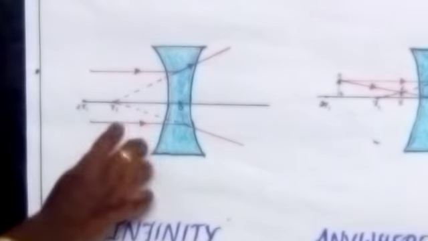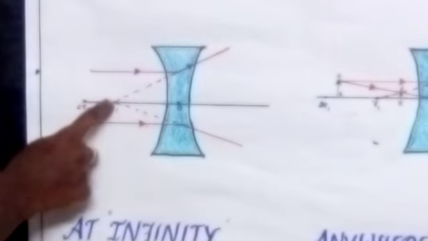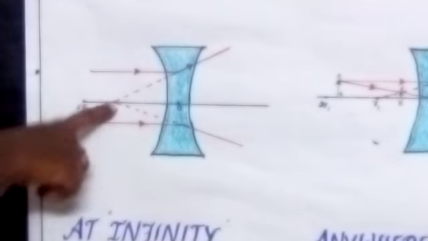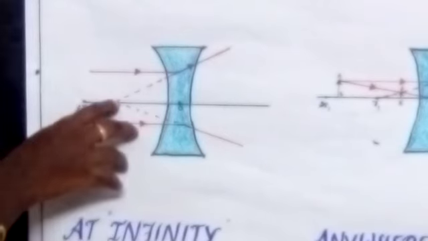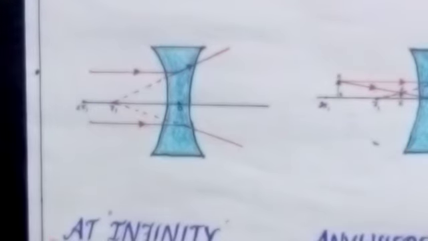The parallel rays after refraction will diverge and meet at the principal focus. So here the image is formed. Object at infinity means the image is at the focus, and the size of the image is very small, a point size image.